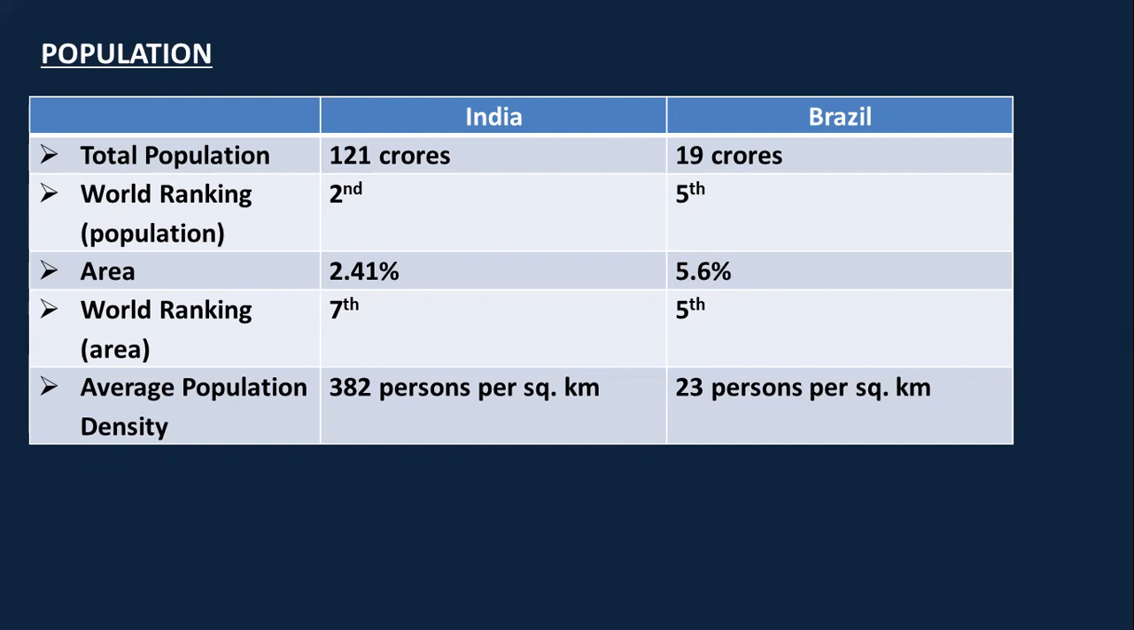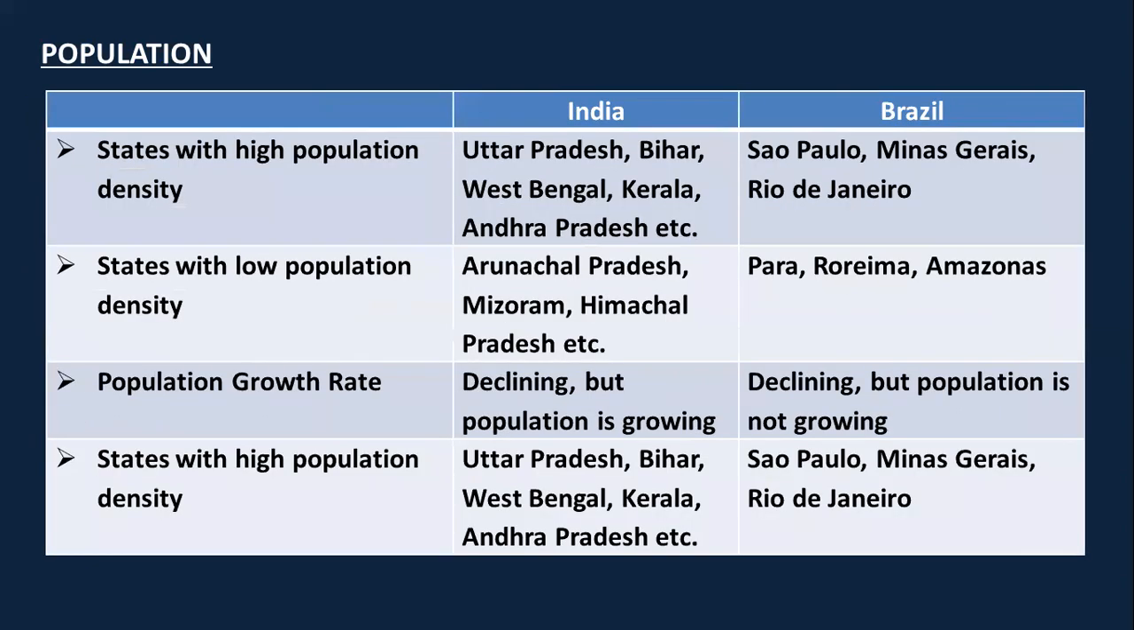On the contrary, the population of Brazil is only 19 crores. And according to the population, it ranks 5th in the world. Area-wise, it has 5.6% of the land. Even then, world ranking के हिसाब से it ranks 5th in the world. Average population density is 23 persons per square kilometer, which is very less than India.